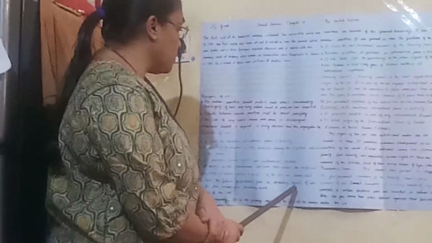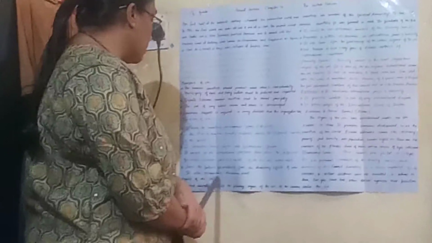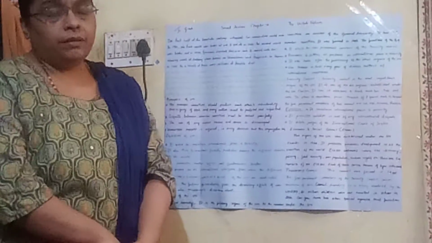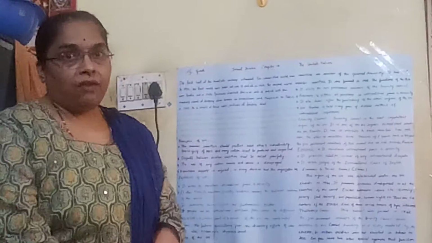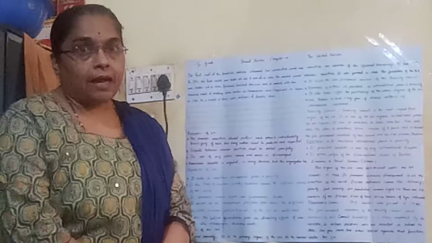Save the future generation from the devastating effects of war. It also encourages disarmament. The main objective of UN is safety, security and disarmament among the countries.